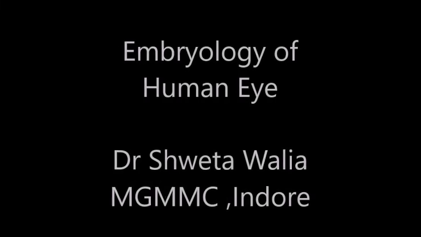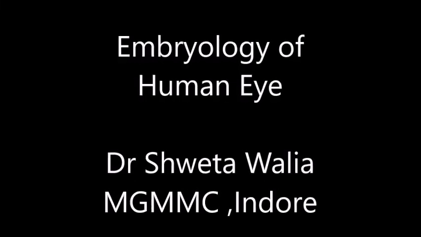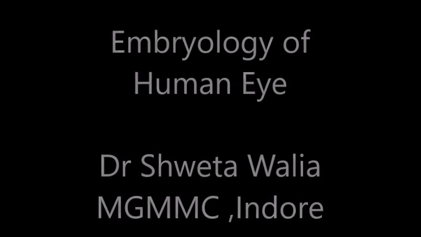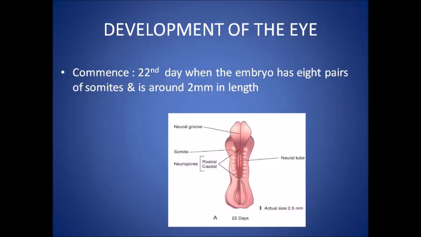Good morning everyone. Today we'll be studying embryology of the human eye. The development of the eye starts on the 22nd day of gestation, when the embryo has 8 pairs of somites and is about 2 millimeters in length. It involves ectoderm, neural crest cells and mesenchyme.